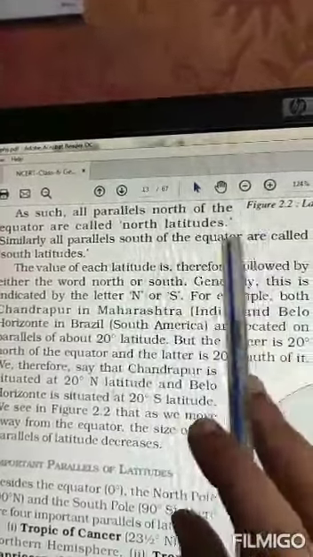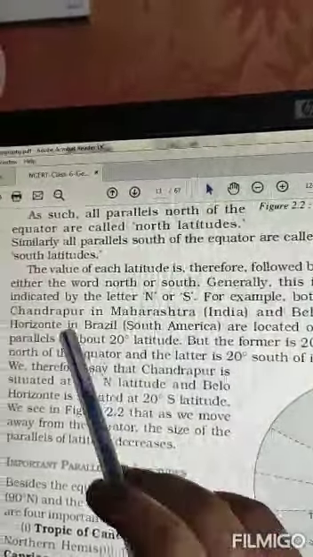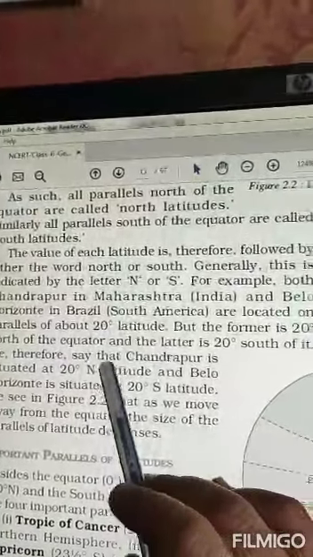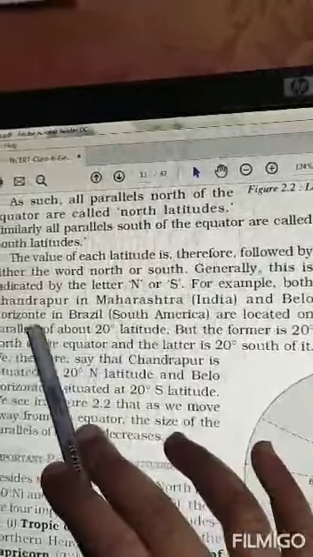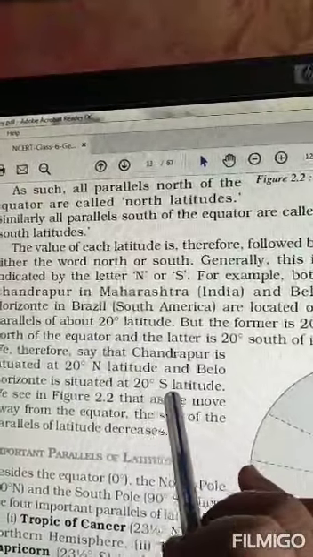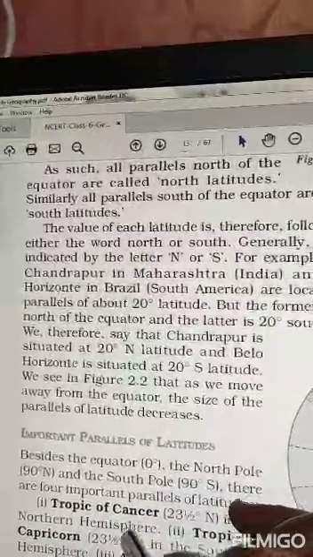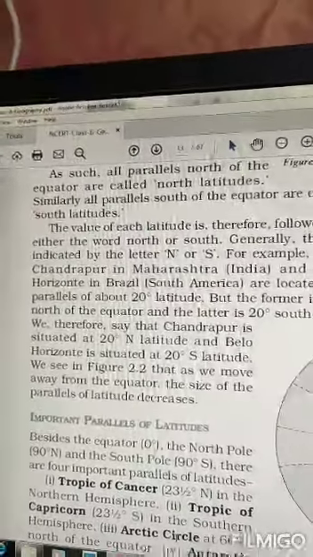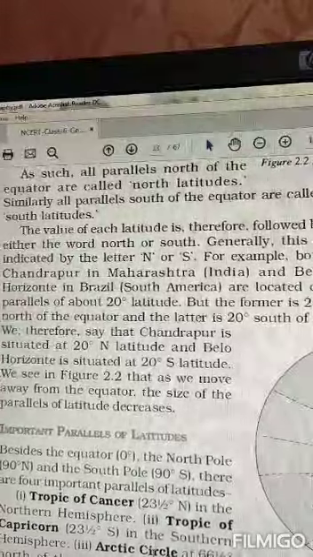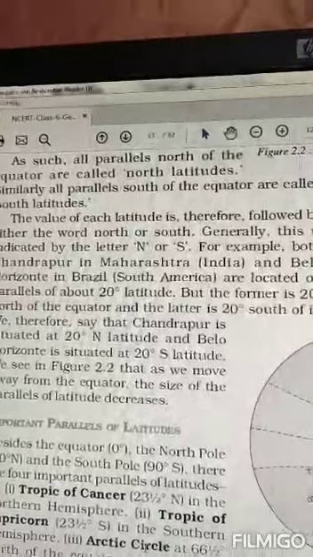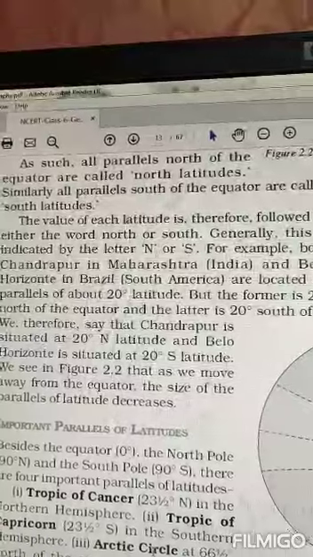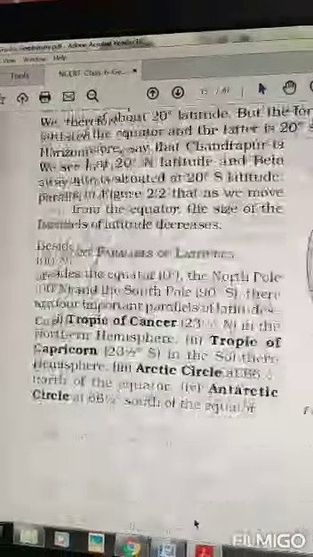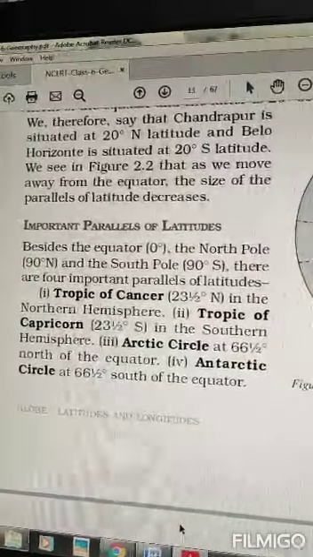But the difference is that Chandrapur is located at 20 degree north latitude and Belo Horizonte is located at 20 degree south latitude. So remember one thing, the equator is the biggest latitude. As we go towards the poles, either the North Pole or the South Pole, the size of the latitude will keep on decreasing. Then, important parallels of latitude.